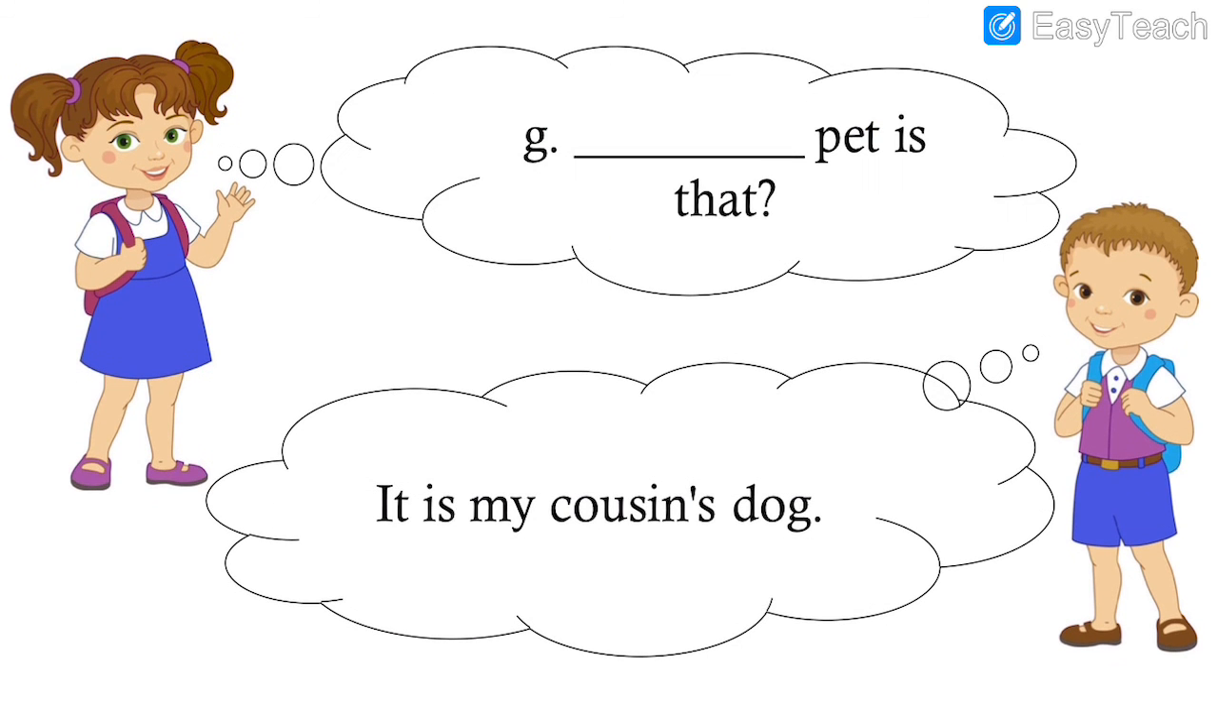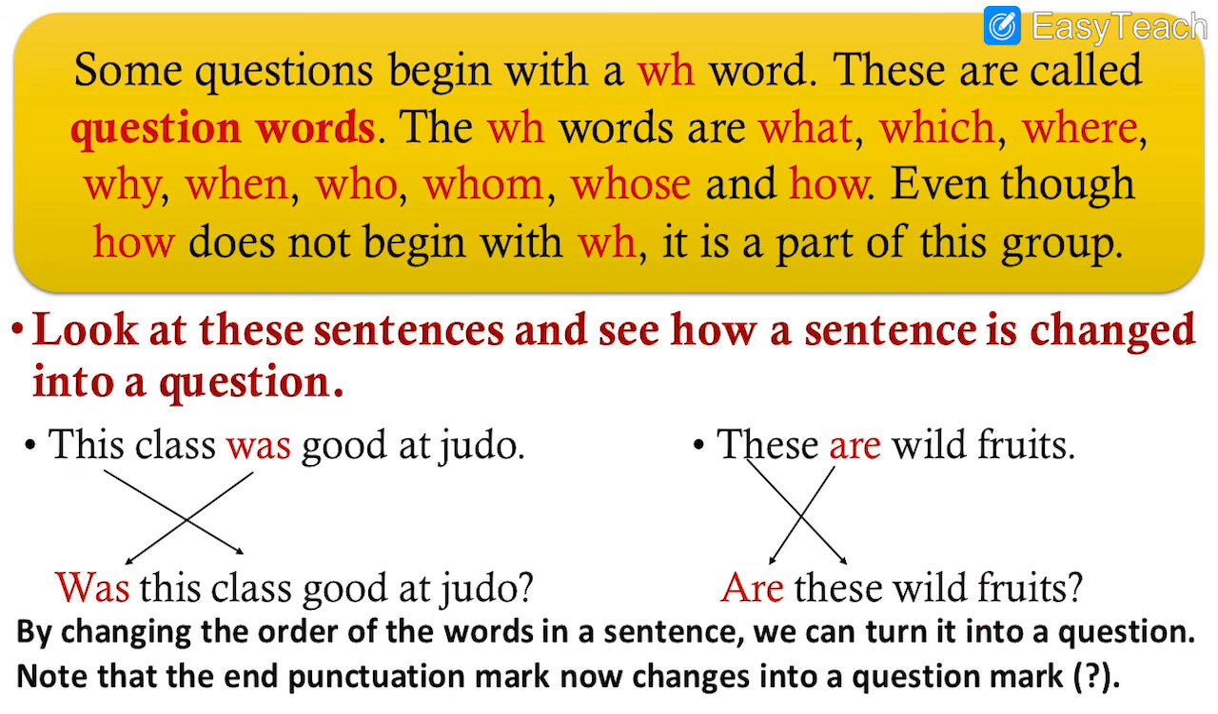Next is dash pet is that. See, the answer is given. It is my cousin's dog. So you want to ask whom does the dog belong to? So you are asking about the owner of the dog. So whose pet is that? Here the answer should be whose. Whose pet is that? You are asking to whom does the pet belong to? It is my cousin's dog.